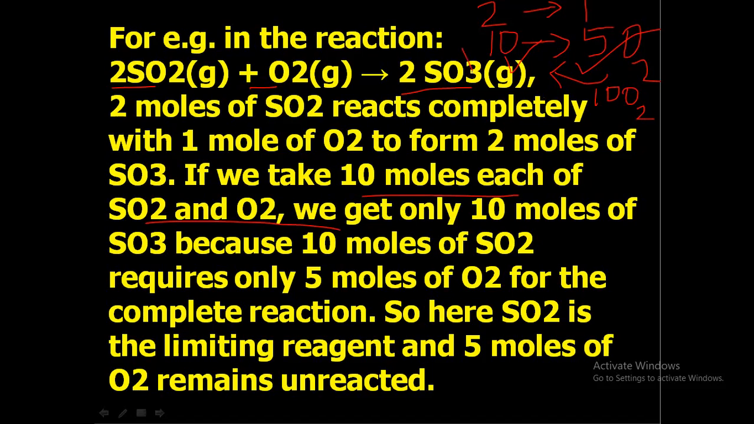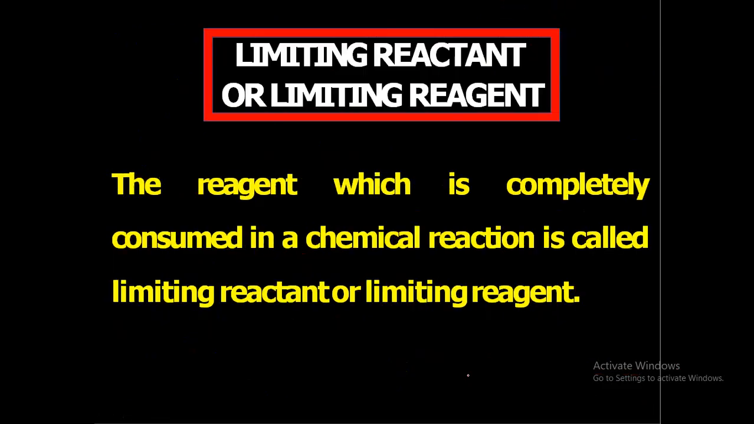So here we can say that SO2 is the limiting reagent. Okay. So here SO2 is the limiting reagent and 5 moles of O2 remains unreacted. This is the example of limiting reagent. Or we can say that if we have 1 cup of water and 1 cup of milk, okay, this is milk, 1 cup of water and 1 cup of milk to get 2 cup of tea.